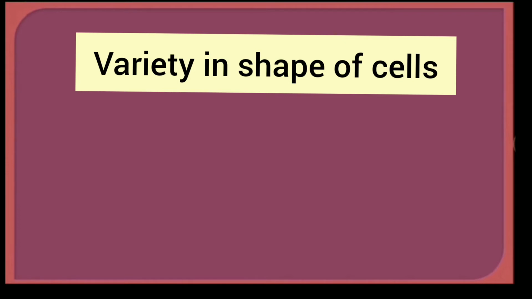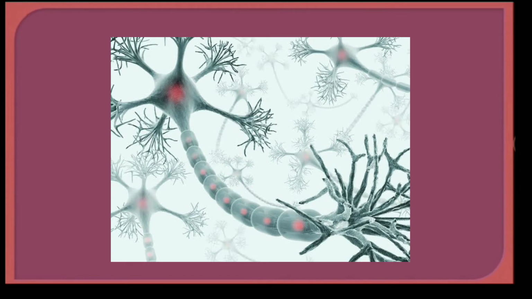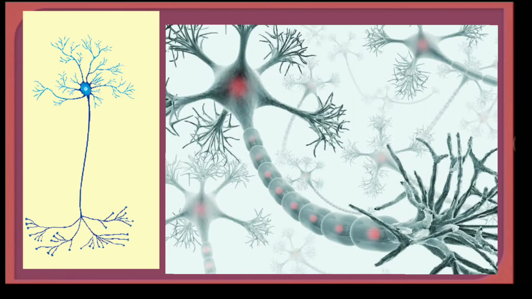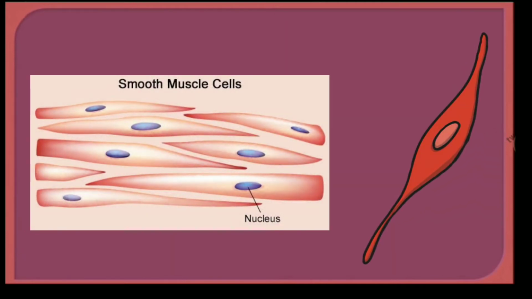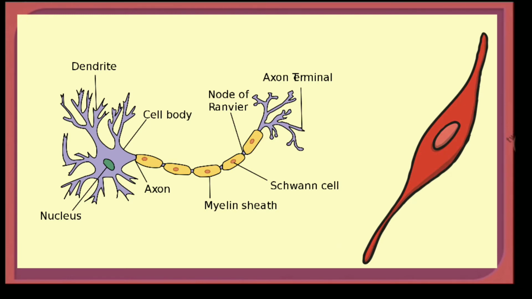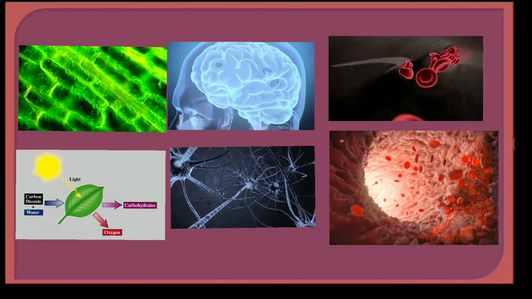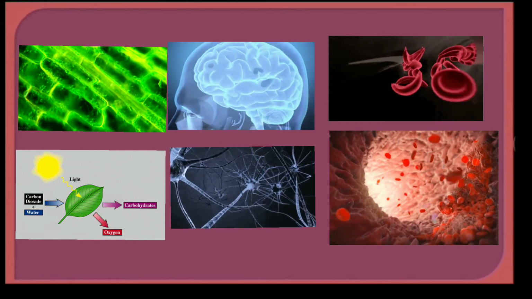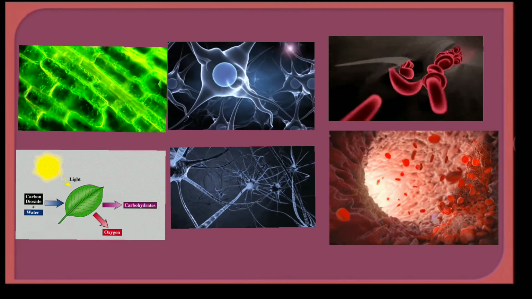For example, the shape of a nerve cell in animals is very different from the shape of a muscle cell. A nerve cell is long and branched, having thread-like projections, whereas muscle cell is pointed at both ends and has a spindle shape. Due to this, a nerve cell looks very different from a muscle cell. The different shapes of cells are related to their functions, which they have to perform in the body of an organism.